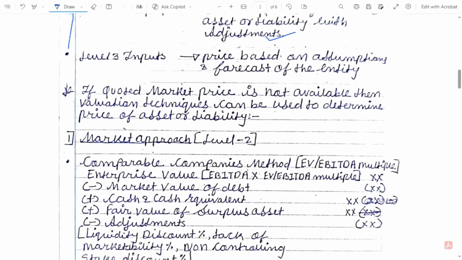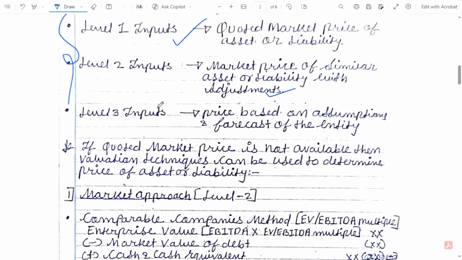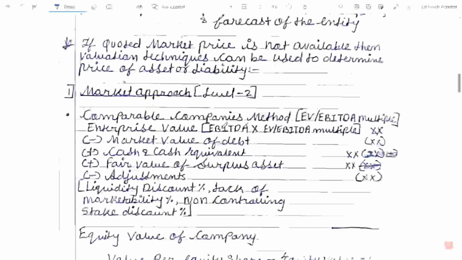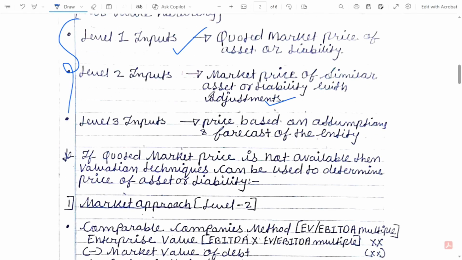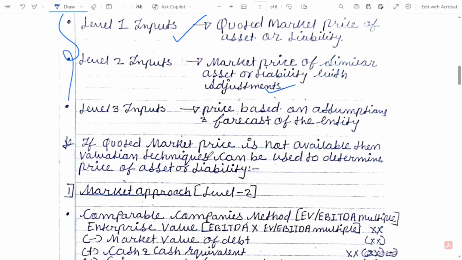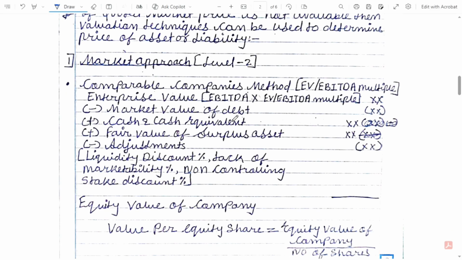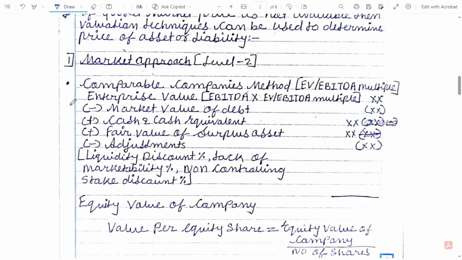Now we are going to understand the valuation techniques in case we do not have a quoted market price of the asset or liability. Basically we will understand these approaches. The first approach is the market approach. Here we derive fair value by taking the enterprise value of the entity.